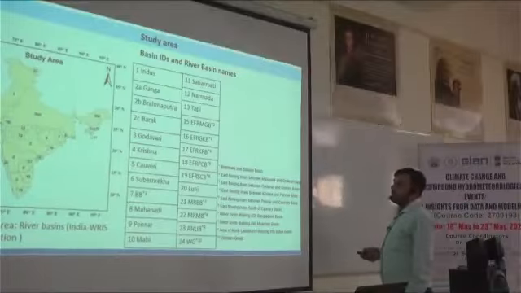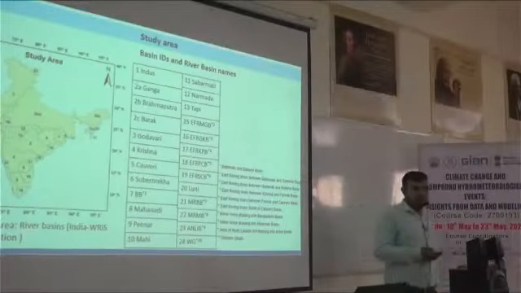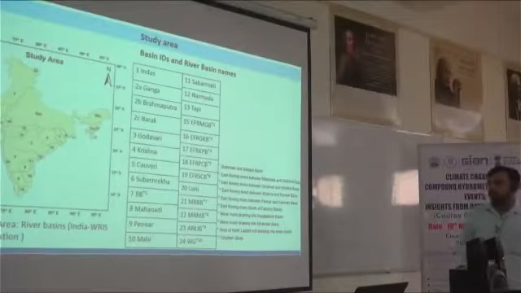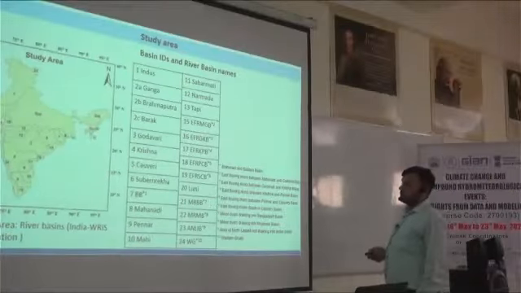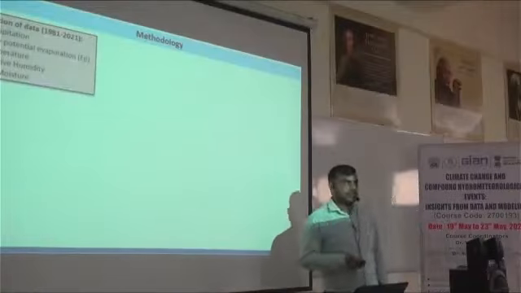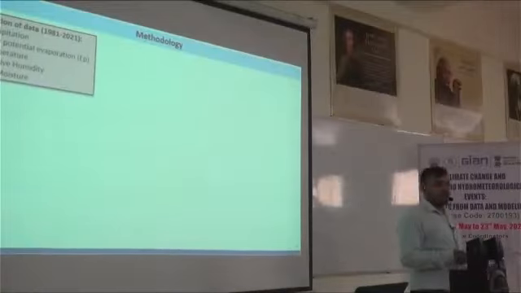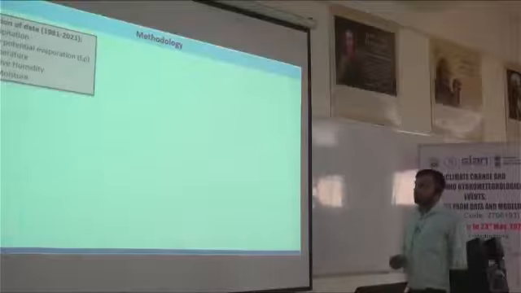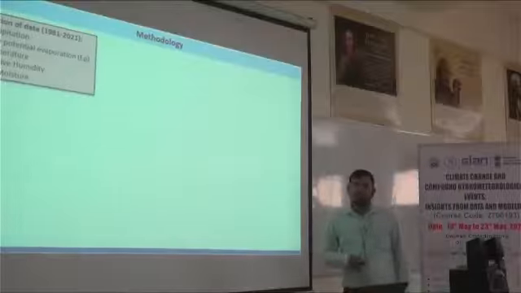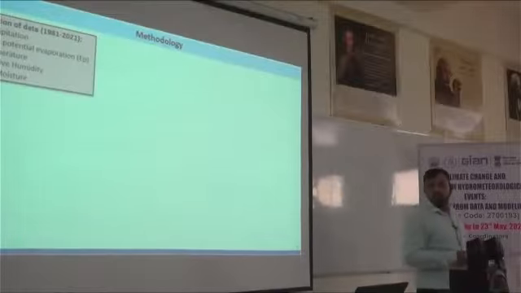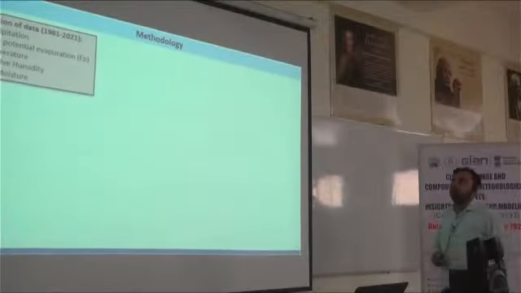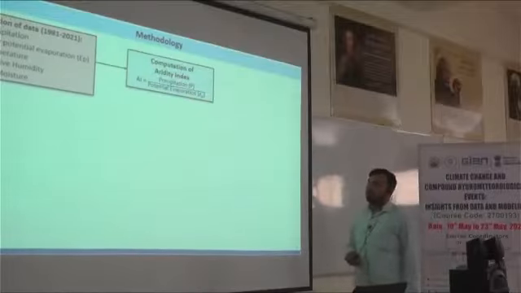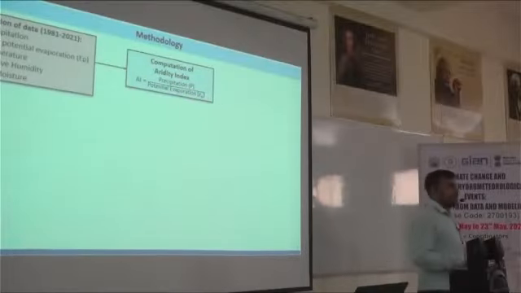These are the study area we have selected, means all the 24 river basins across India using the India WRIS 2014 classification. So this is the methodology. Initially we collected all the data sets which I have discussed in the last slide. Precipitation we have taken from IMD, daily potential evaporation, temperature, relative humidity and soil moisture, and based on that we have calculated the aridity index.